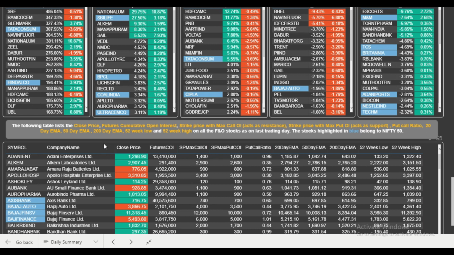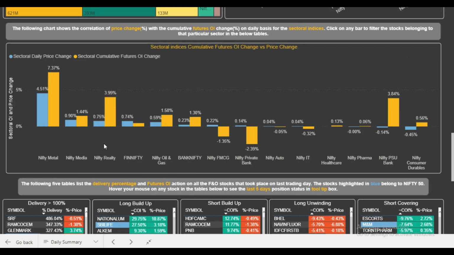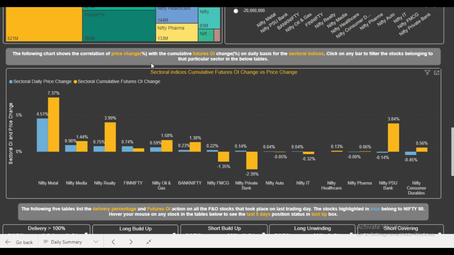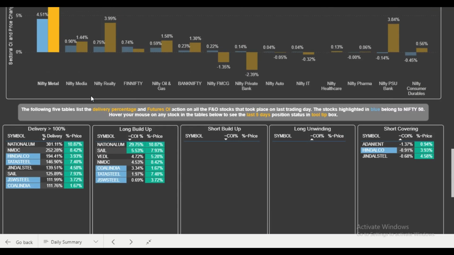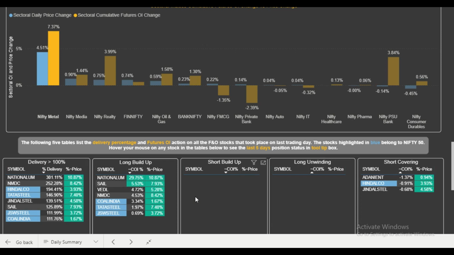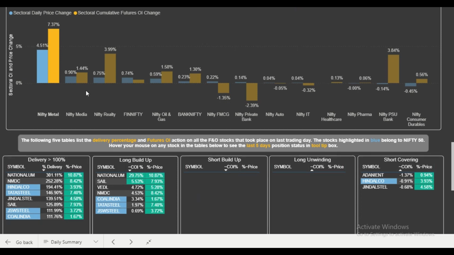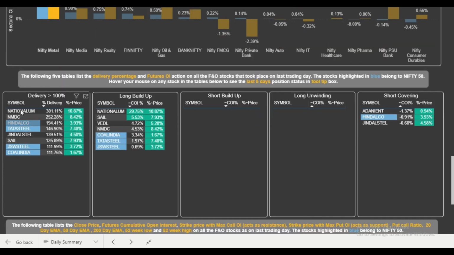So now let's filter out the stocks for the Nifty Metal Index. As we have mentioned, you click on any bar on this particular chart, and then all the underlying tables will be filtered for you. You can see that the underlying tables have now been filtered based on the Nifty Metal Index, so only those stocks are shown. And now if we analyze National Aluminium, it is on the top. It means huge delivery in the cash market was also taken in National Aluminium, and huge long buildup was there.